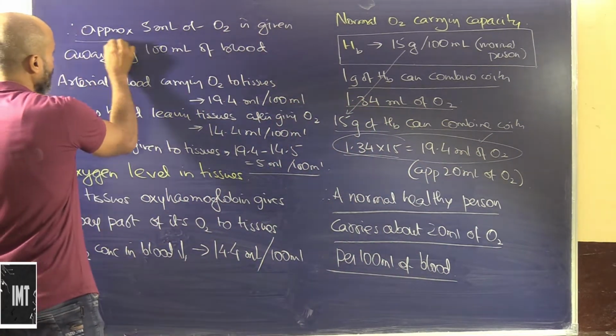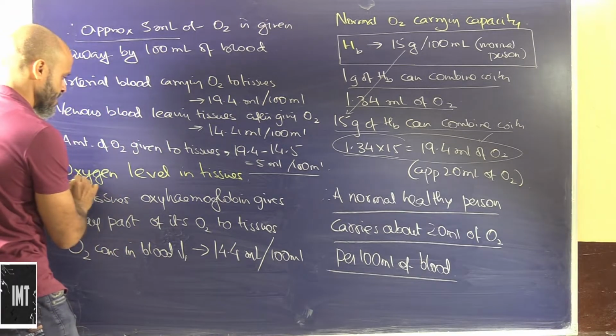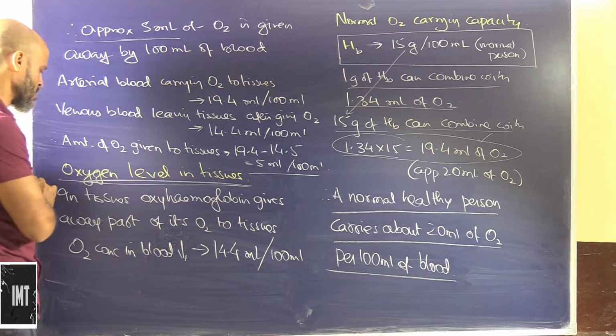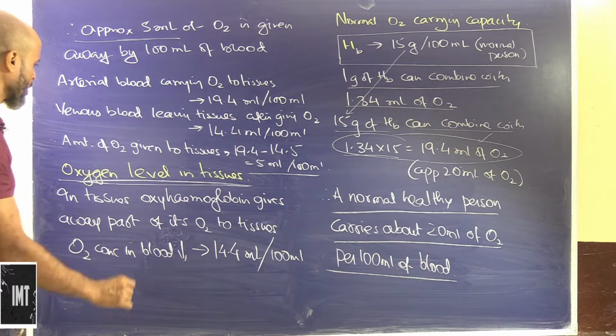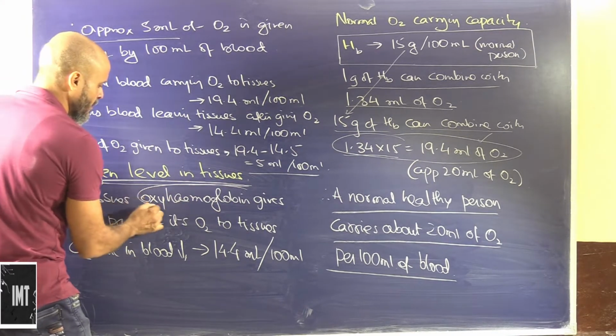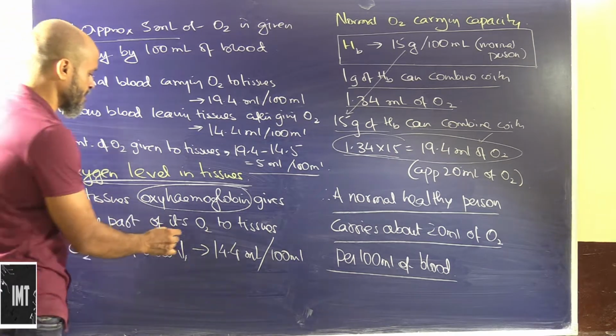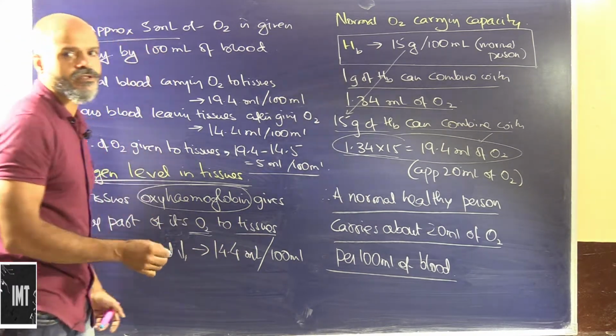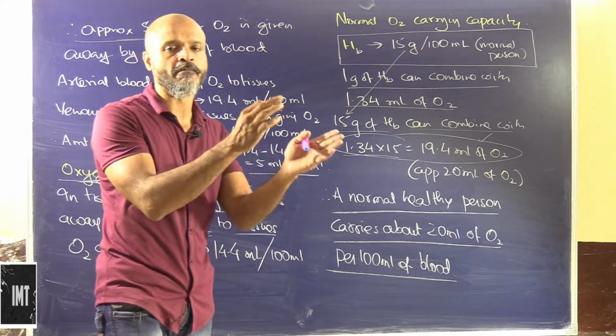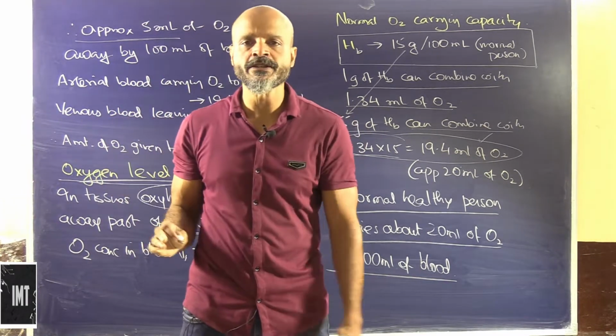Now let's see, what is the oxygen level in tissues? In tissues, oxyhemoglobin, since it's a reversible compound, gives away part of its oxygen to tissues. We have seen that oxygen combines with hemoglobin to form oxyhemoglobin.